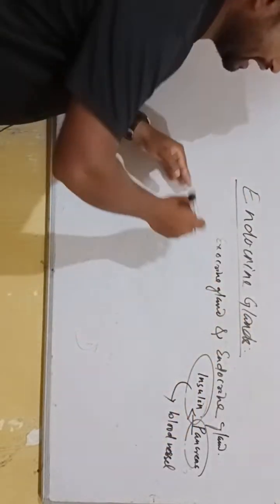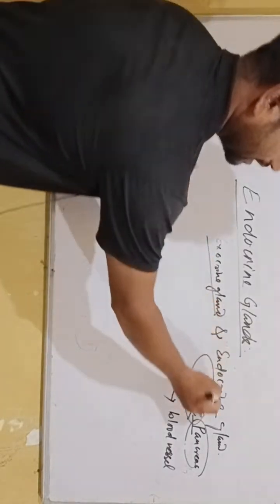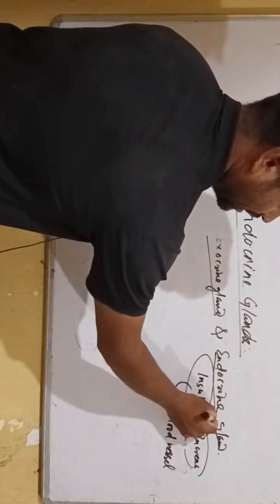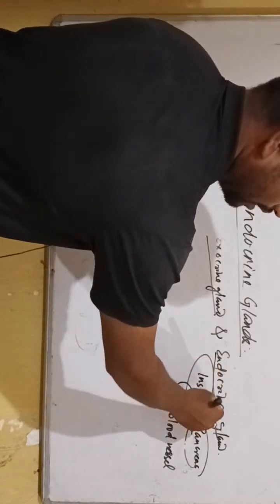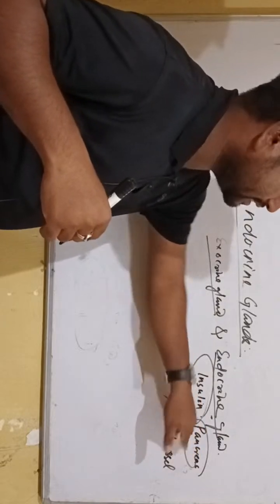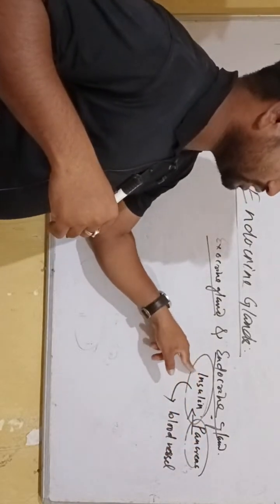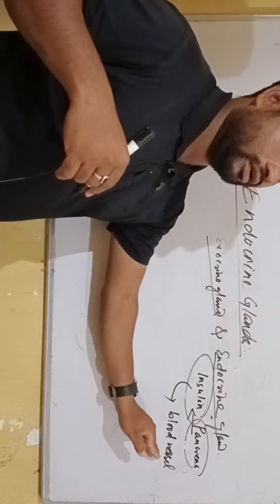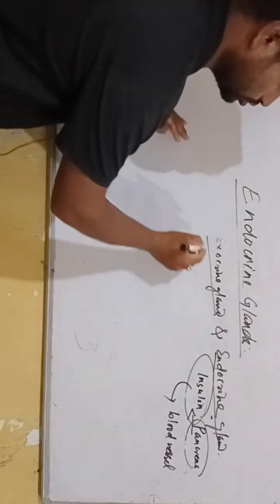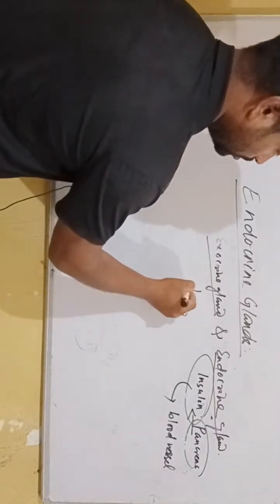How does the pancreas act as exocrine? The pancreas acts as an endocrine gland when it secretes insulin, which is poured into blood vessels, not a specialized duct. But the pancreas also acts as exocrine. How?